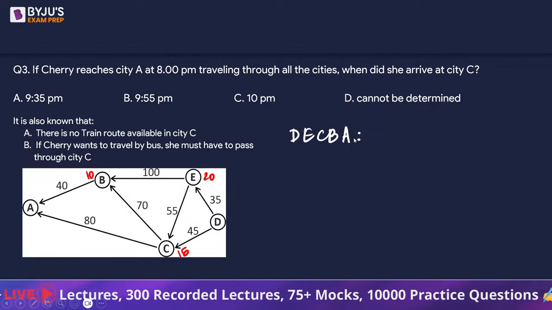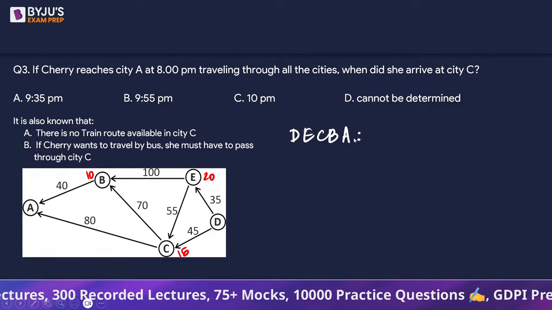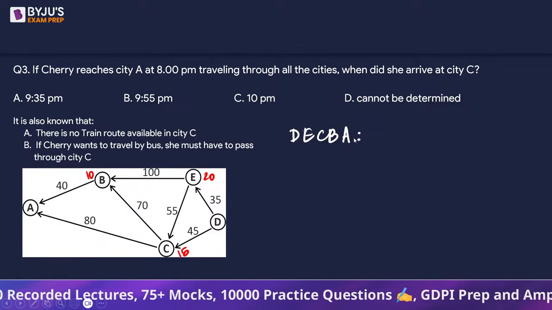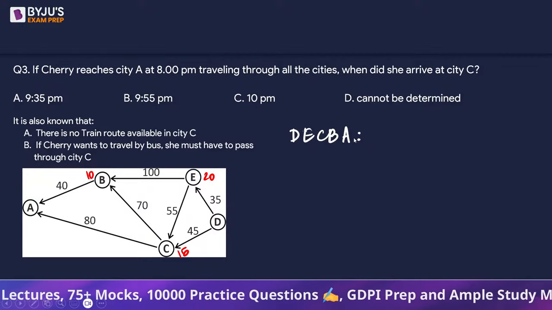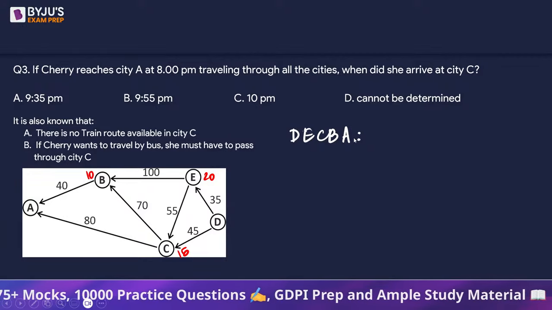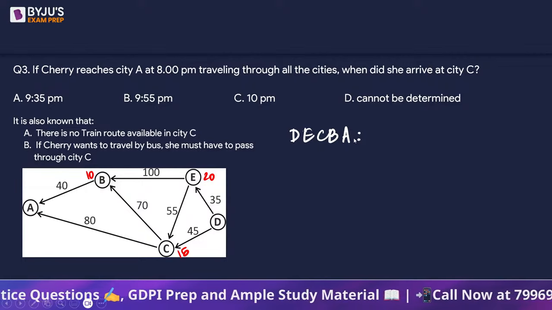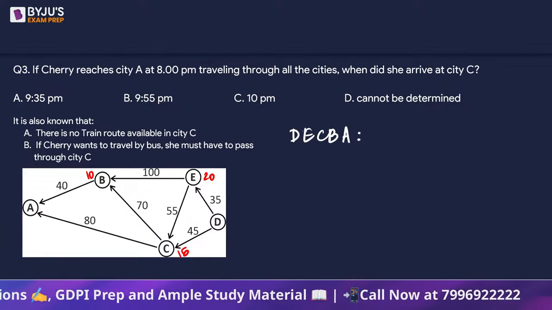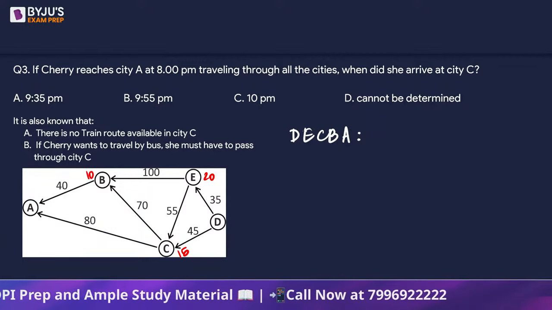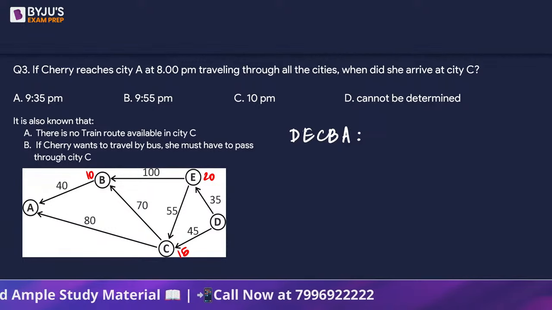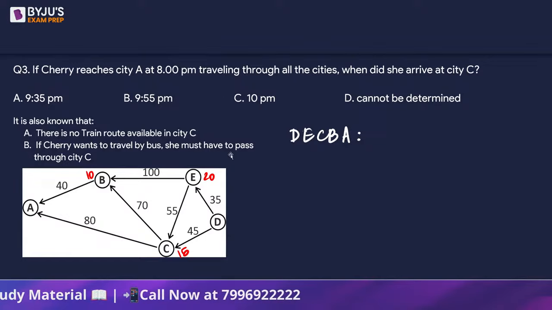If she arrives at city A at 8 p.m., then I think at C it should be before 8 p.m., isn't it? How come these timings are beyond 8 p.m., right? It doesn't make sense, isn't it?